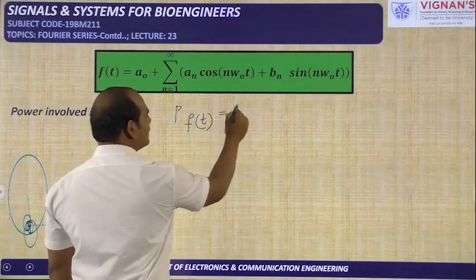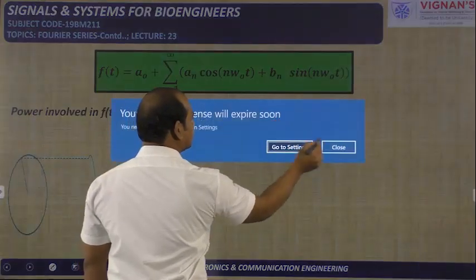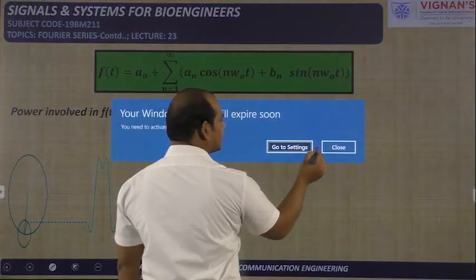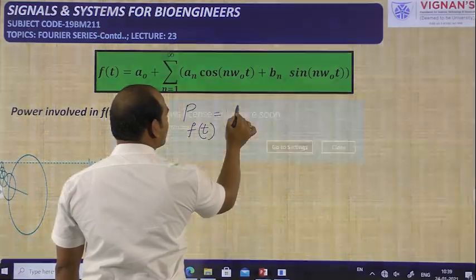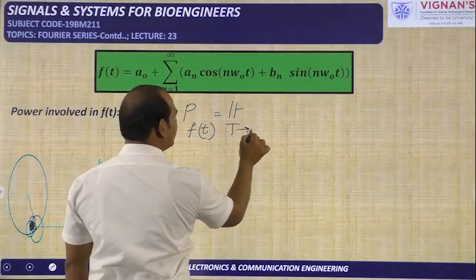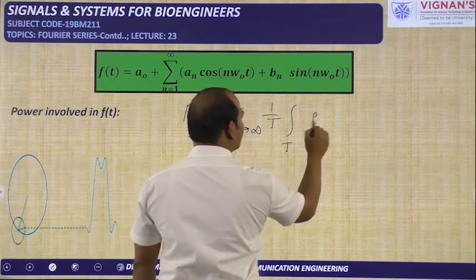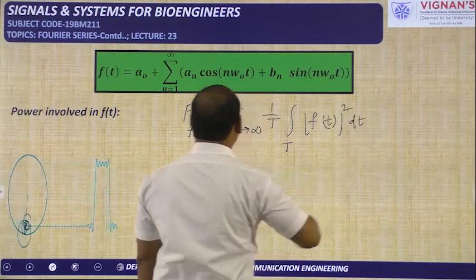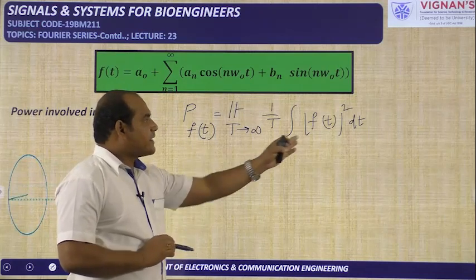Power involved in the signal f of t is equal to limit T tends to infinity, 1 by T integral over one period, modulus of f of t whole square dt. Okay, this is the calculation of the power when you have the time domain signal.